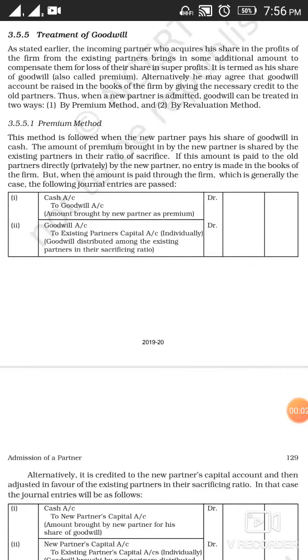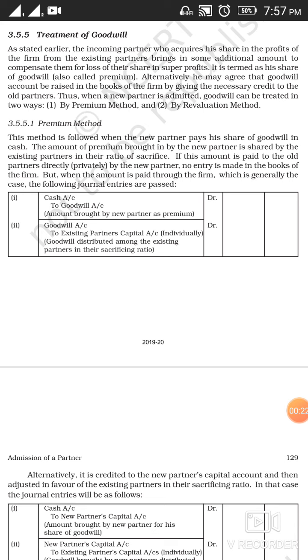Hello students. Today in this video we are going to discuss the third chapter of accountancy of class 12th, reconstitution of partnership firm, admission of a partner. In this video we are going to discuss the accounting treatment of goodwill.